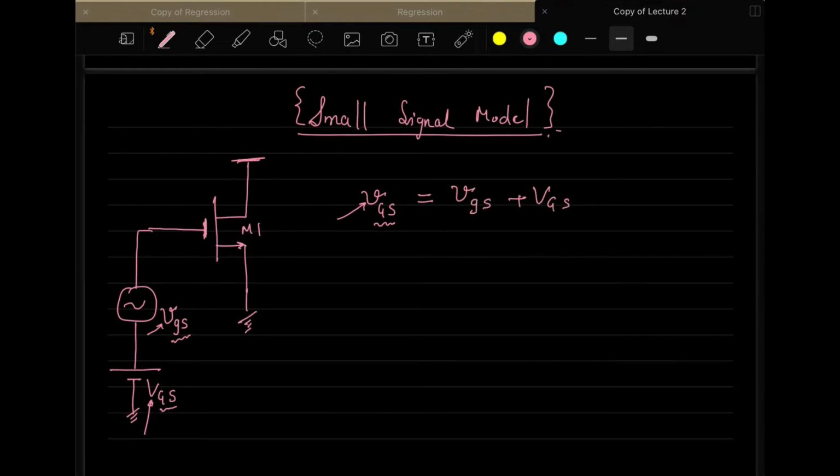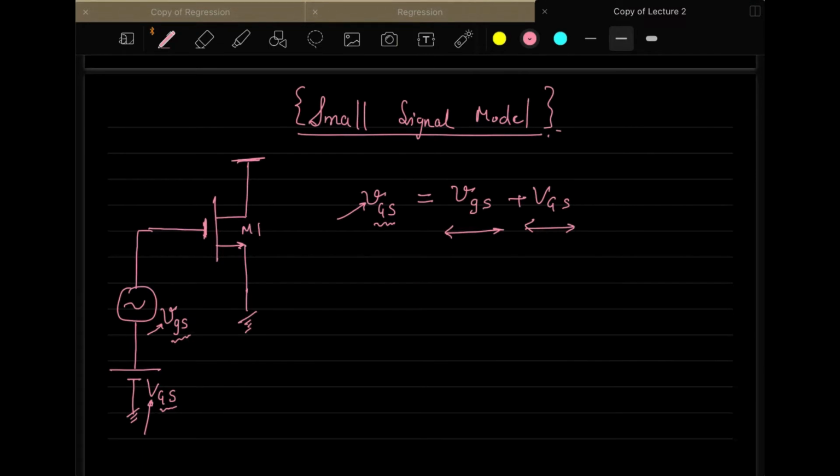So when I write small v capital GS, it means DC voltage plus AC voltage sitting on top of it. So this is the convention that we will be using in explaining some of the concepts here.